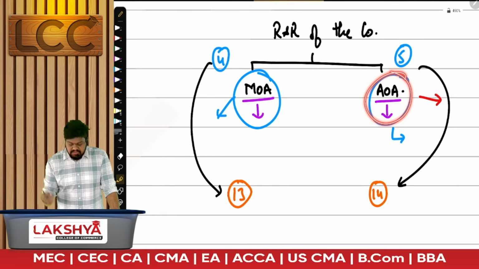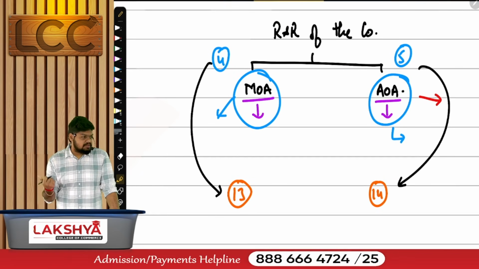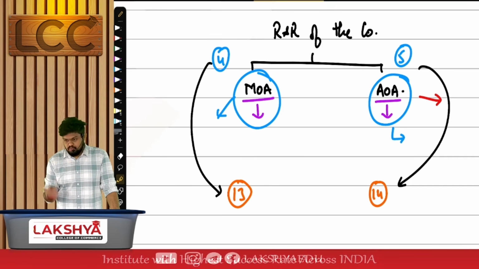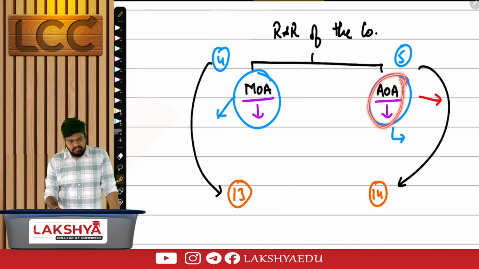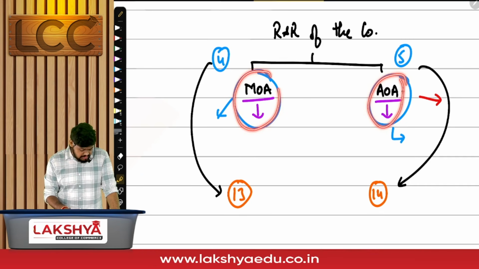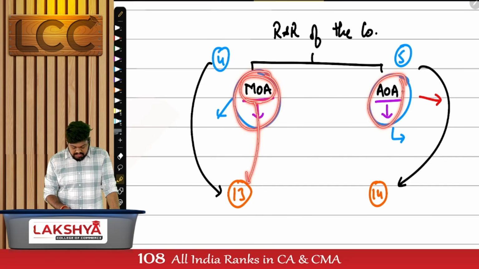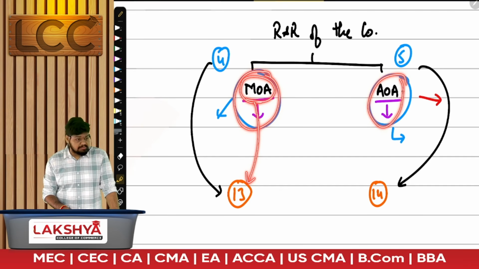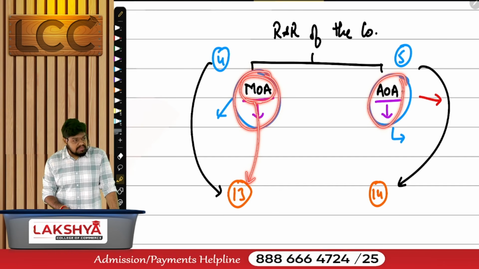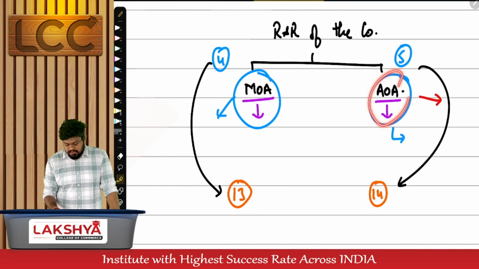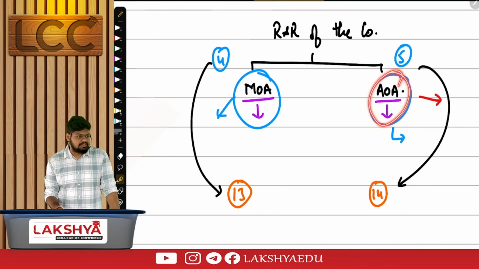Does the Companies Act even know what is mentioned in the Articles of Association? If you want to make any changes in MOA, I know what is mentioned in it, so I'll create a proper procedure on how to alter it. But coming to AOA, do I know what is mentioned in it?